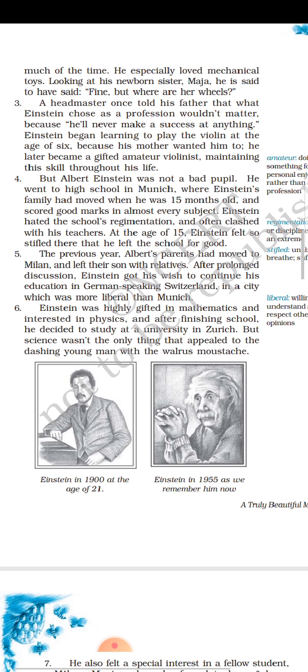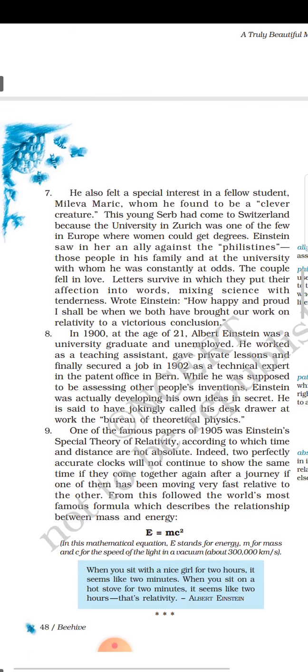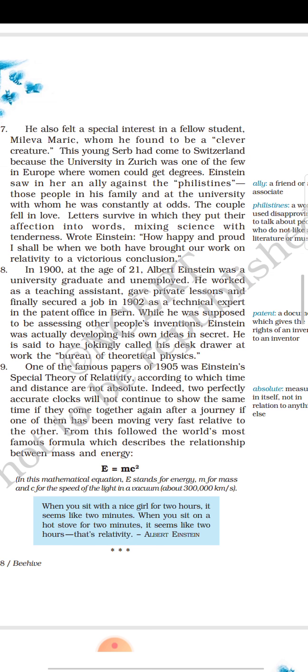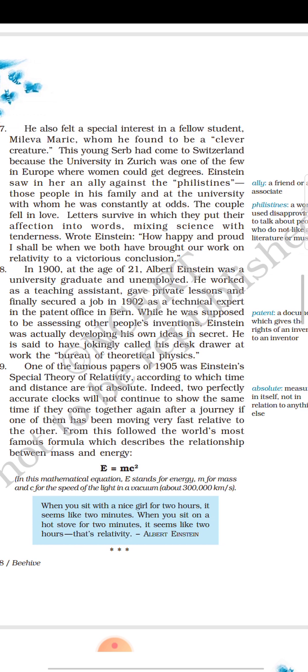Appeal means he was not only comfortable or happy with these subjects, but something else also, this walrus mustache. Walrus mustache means this bushy, long mustache. It's called walrus mustache. What was he interested in besides science, physics and mathematics?